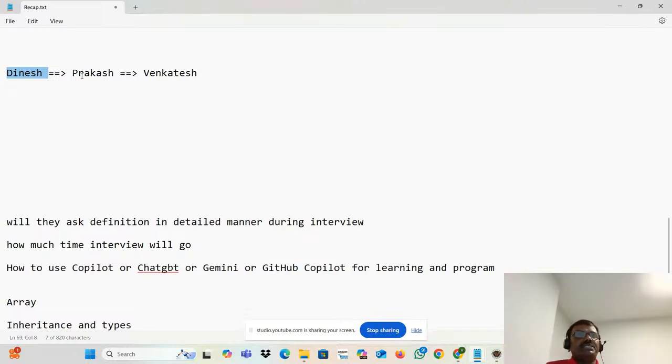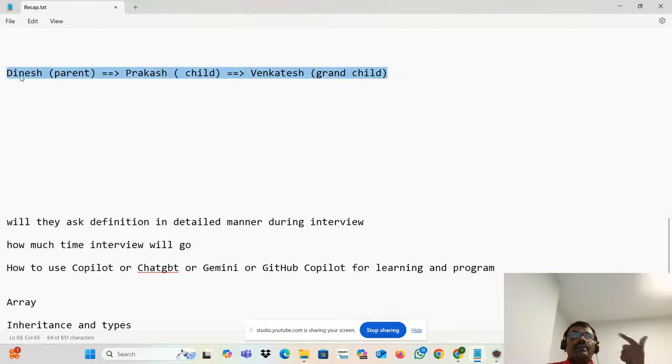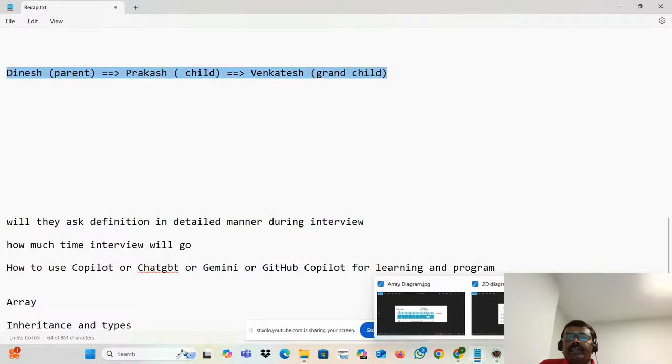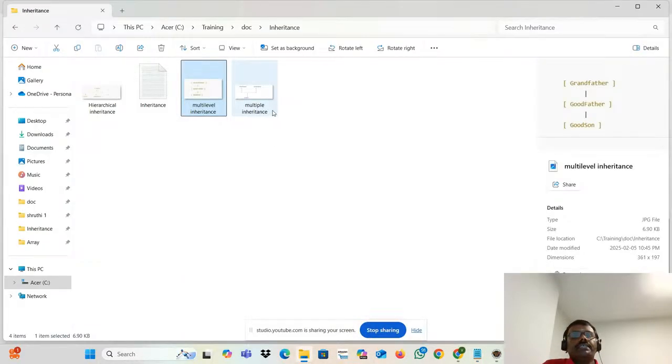That is multi-level inheritance. So who is the parent here? Dinesh is the parent. Who is the child here? He is the child. Who is the grandchild here? Someone. Getting it, team? This is multi-level inheritance. Okay, one more type of multi-level inheritance. You want to see the story here? This is a story.